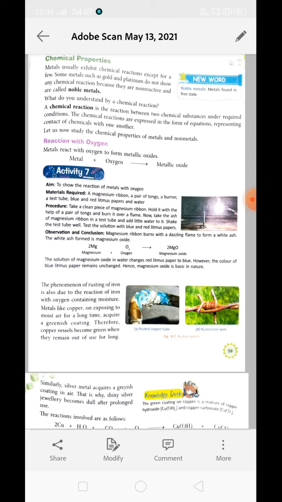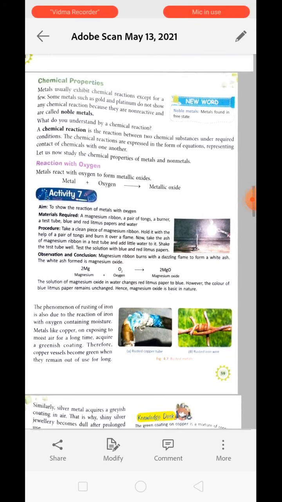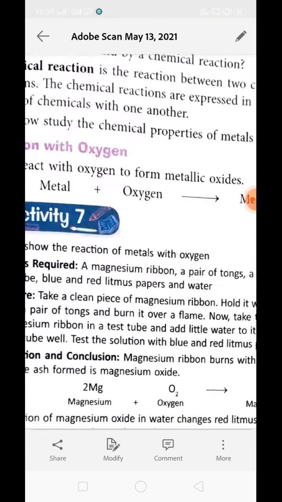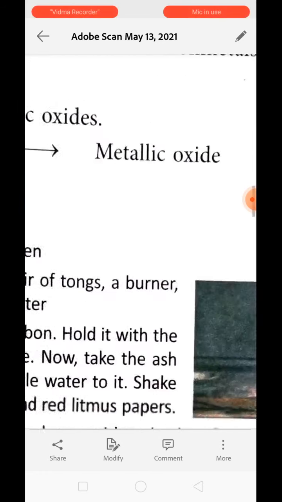Now, a chemical reaction is a reaction between two chemical substances under required conditions. Chemical reactions are expressed in the form of equations representing contact of chemicals with one another. We have already learned how to write the chemical equation. On this side, the substances written, like metal and oxygen, are called reactants.